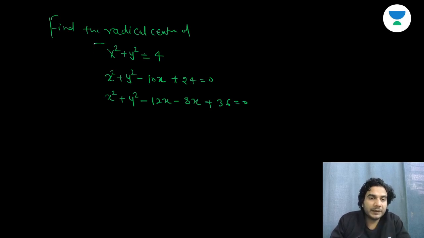Okay, so these three circles are given. Find the radical center of these three circles first. This is the first example. Try this one.